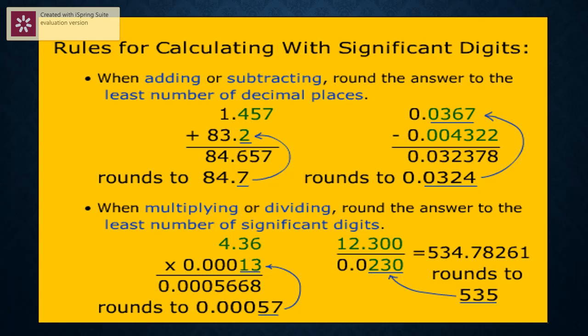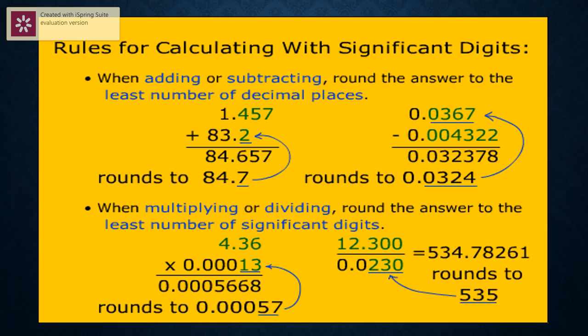It is the second one, 0.00013. There we have only 2 significant figures. That means our answer should be rounded to two significant figures. So 0.000566 is rounded to 0.00057, which has two significant figures, the least significant figures.